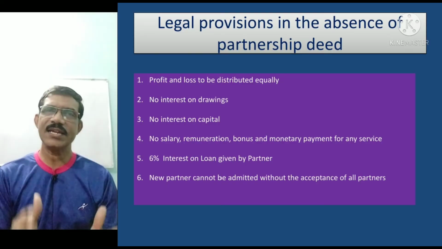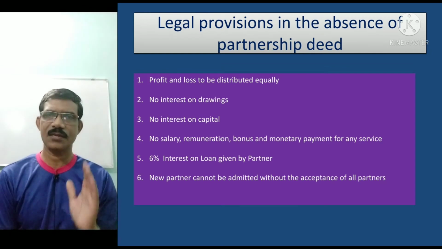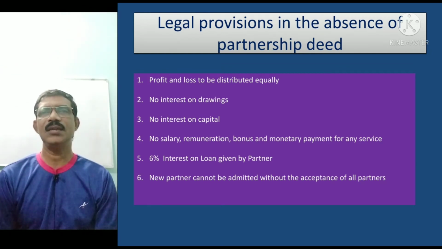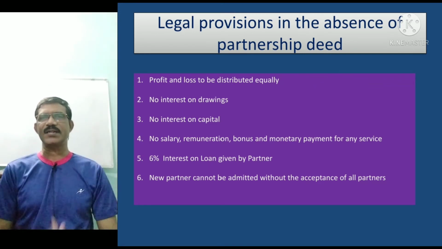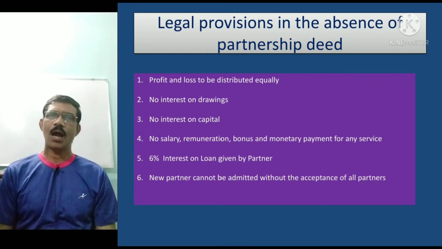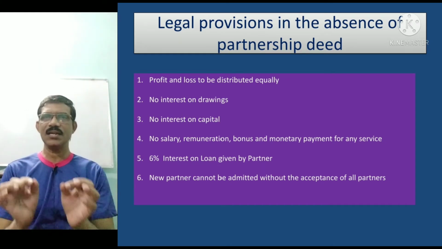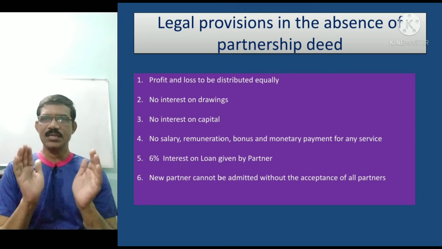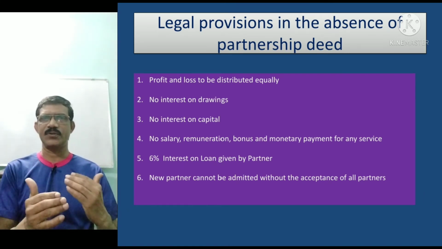So what are the legal provisions given in the 1932 Partnership Act in the absence of a partnership deed? That means when there is no agreement on certain aspects, what to do, how to do the business. That is what we call legal provisions. When there is no agreement on certain aspects, how to solve that dispute.